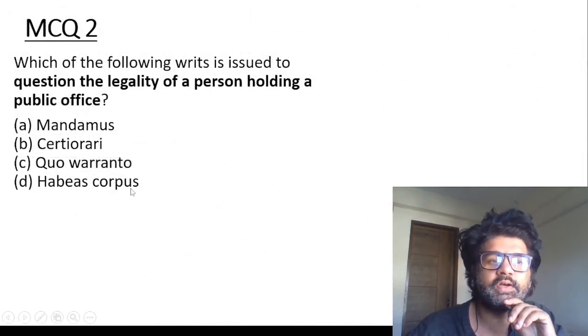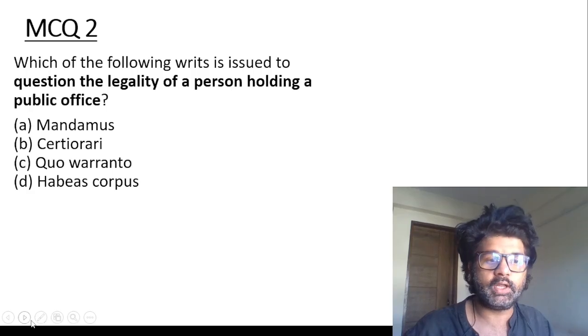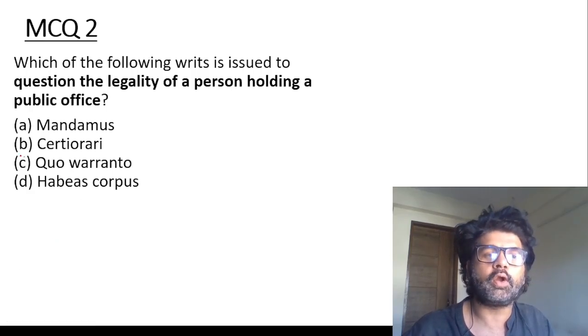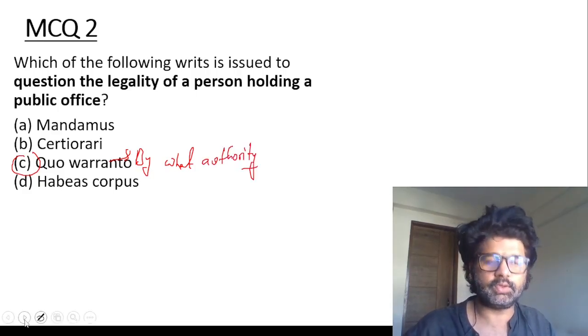MCQ2. Which of the following writs is issued to question the legality of a person holding a public office? Again, revise all your writs. I have just told you. Quo warranto. By what authority? So here we are asking, if you're doing something, do you have the authority? Are you holding a particular office? So quo warranto.